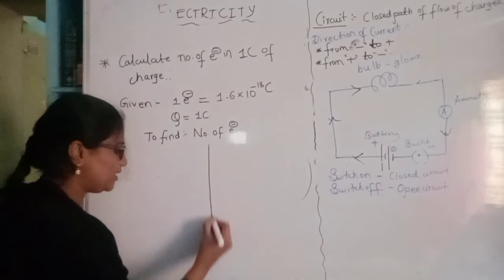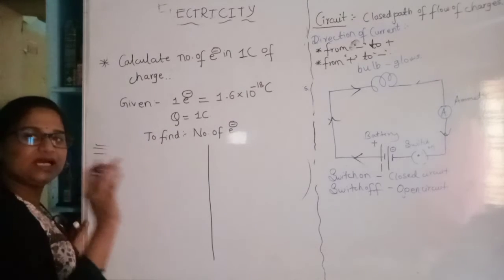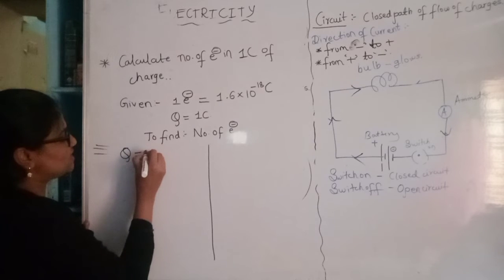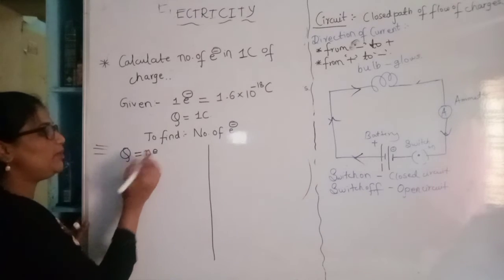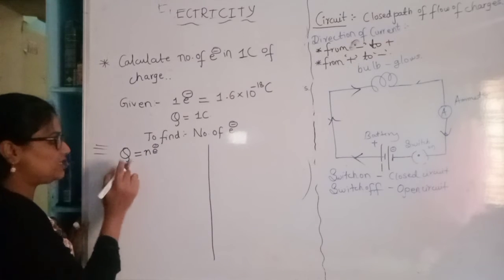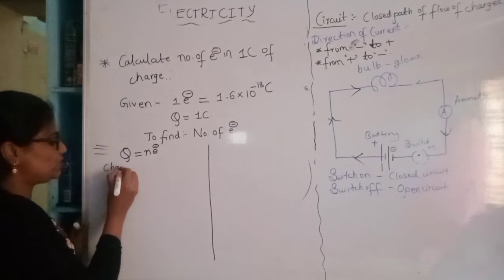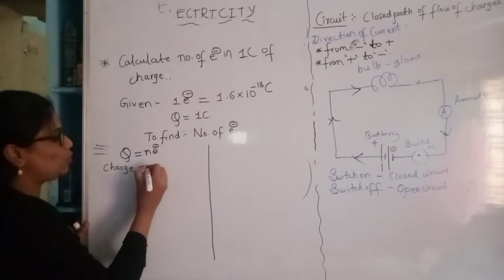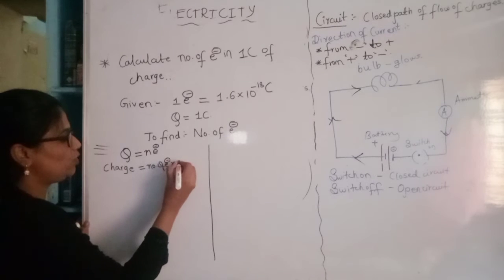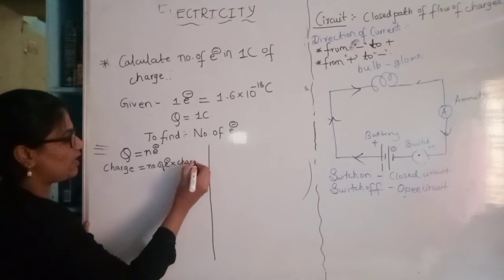So we have two methods here. First, we will consider a formula, that is charge is equal to number of electrons into charge of an electron. Q is the charge, is equal to n, the number of electrons, into charge of one electron.